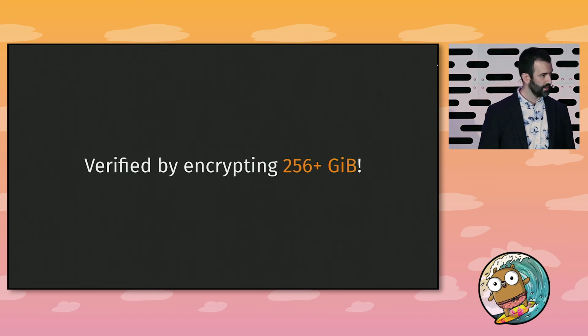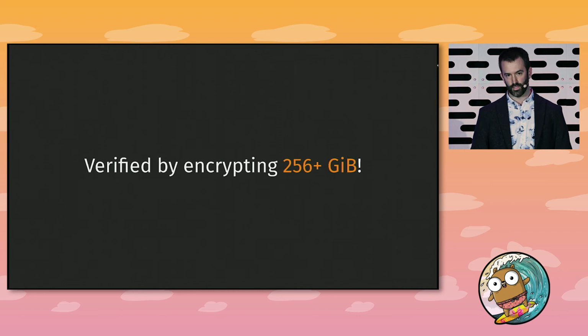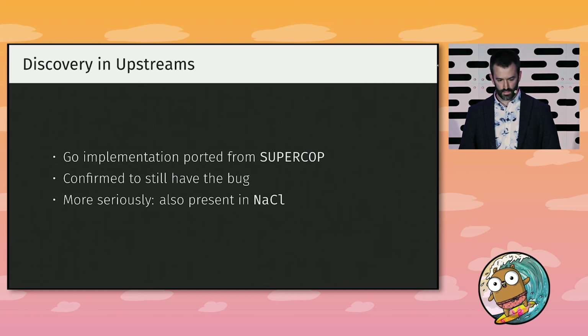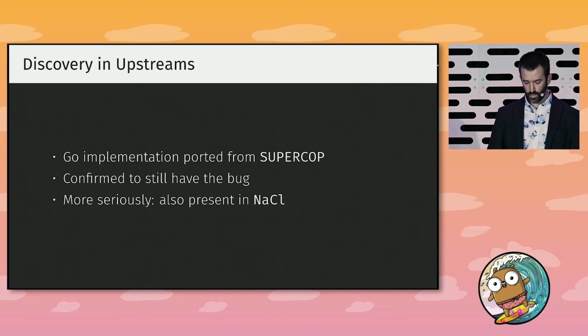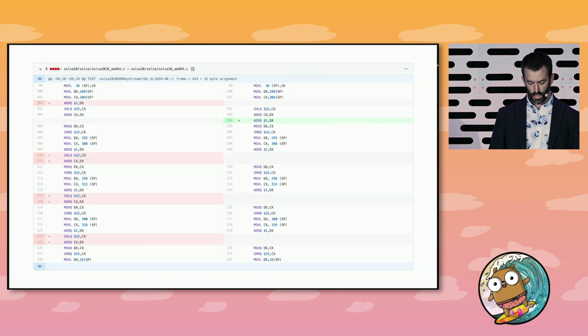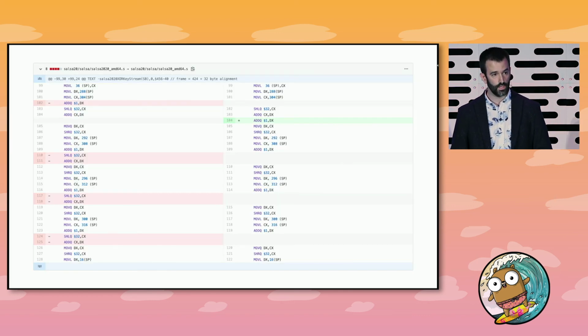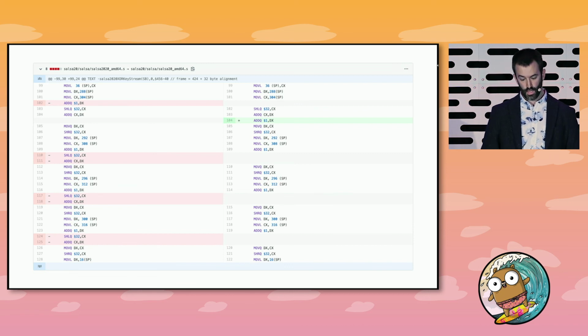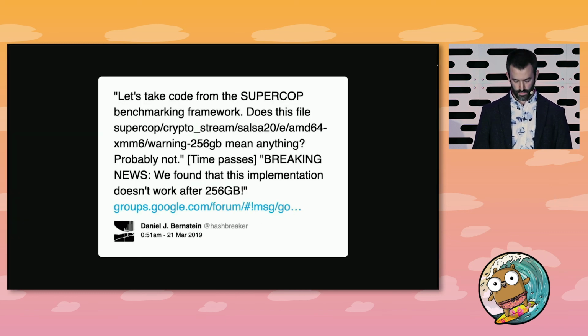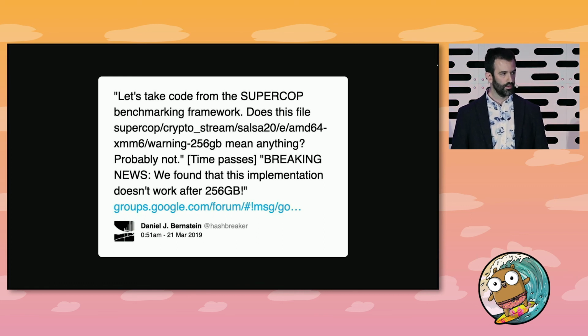I verified this by getting a massive EC2 instance and encrypting 256 gigabytes and observing that this in fact happens. And this bug actually isn't entirely Go's fault. The Go version was ported from Supercop and NACL, and the bug was also present in those upstreams. When you have a bug, you have to disclose it via security@golang.org. A patch was released within a few weeks after a good attempt was made by Filippo and myself to disclose this to the upstream libraries. It was released on Twitter and through the mailing lists, and it received a surprisingly aggressive response from the upstreams, who deemed this to be not documented use of the algorithm, and it still has not been fixed.